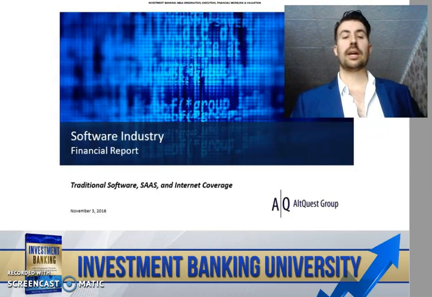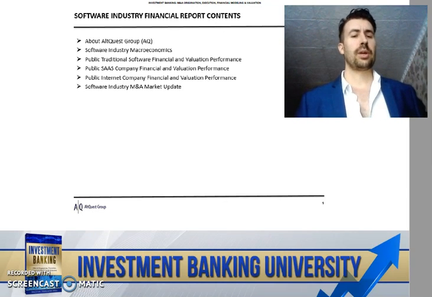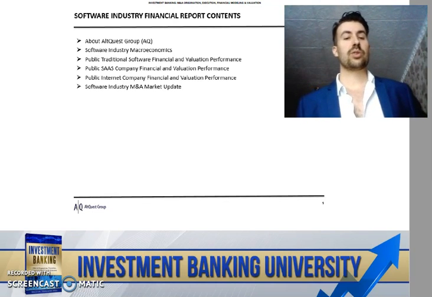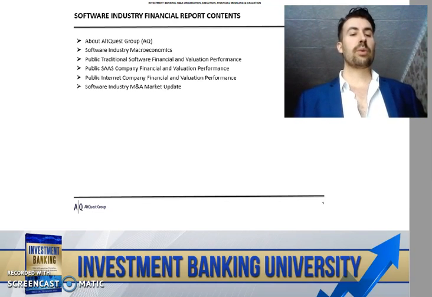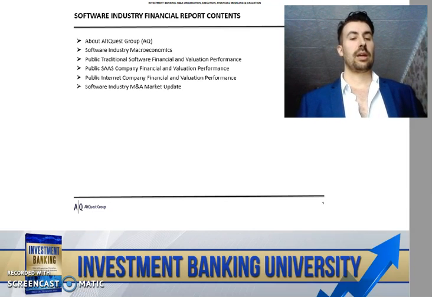It has a nice presentation. We go into who is ALTQUEST Group, the software industry macroeconomics, public traditional software, financial, and valuation performance. And then we break it down into our sub-verticals that we focus on, namely software as a service and internet.